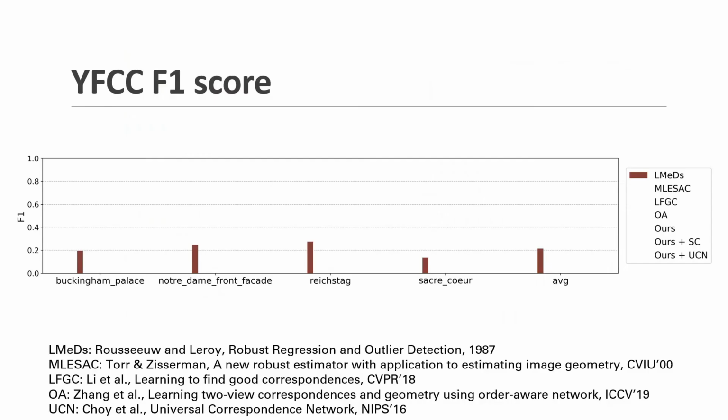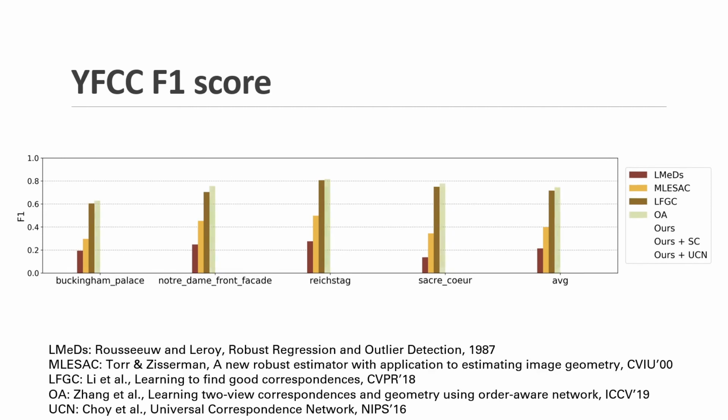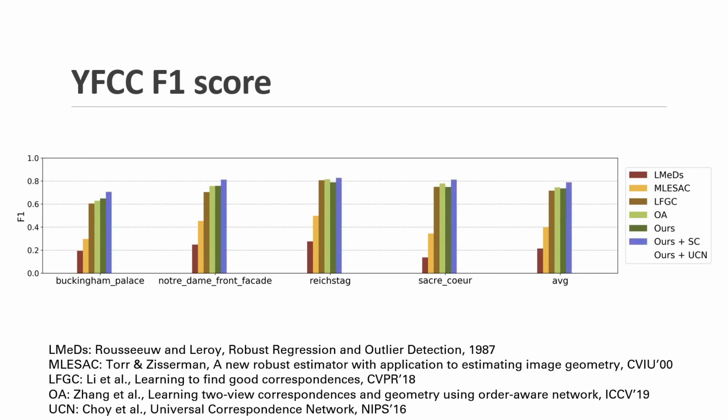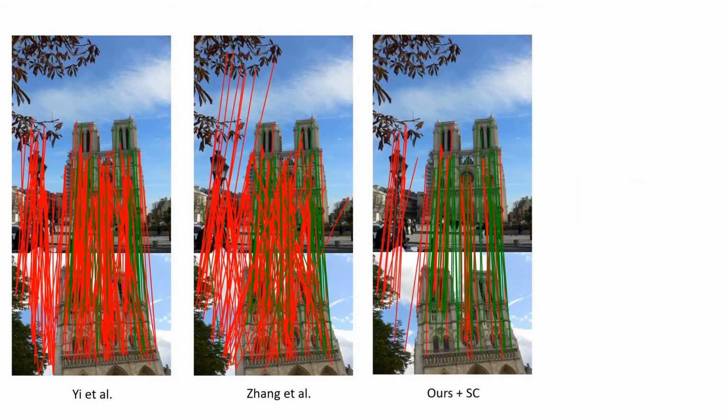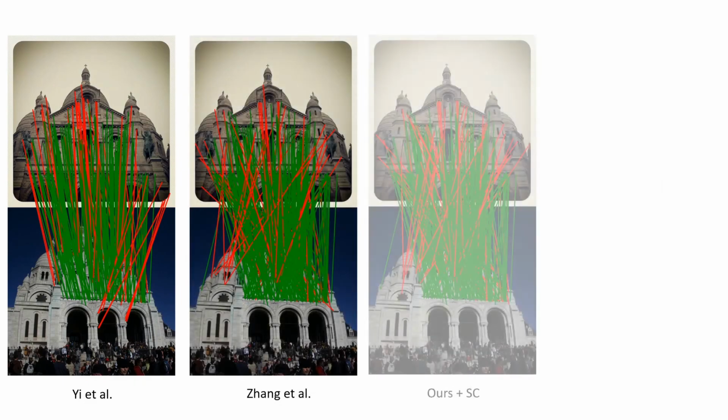On the YFCC test set, LMEDS and MLESAC achieve below 0.4. PointNet variants including LFGC and OANet achieve around 0.7. We test our networks with a few variants, and our method with the spatial correlation module and ours with UCN achieve above 0.8. We visualize the correspondences and predicted inliers of each method in green. Note that ours achieves more accurate predictions in some cases.